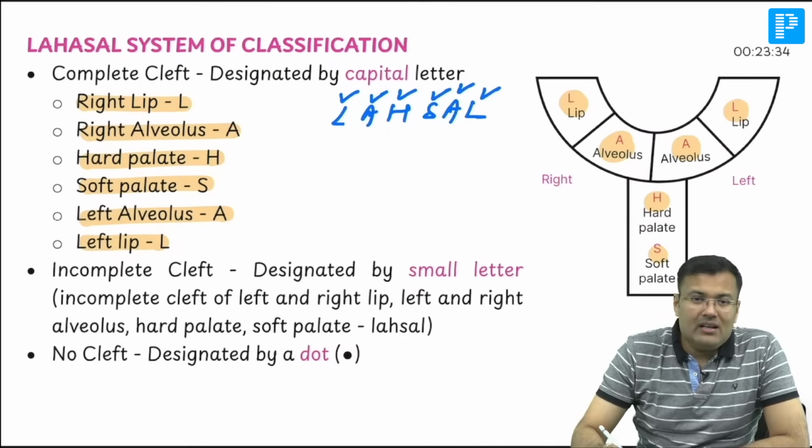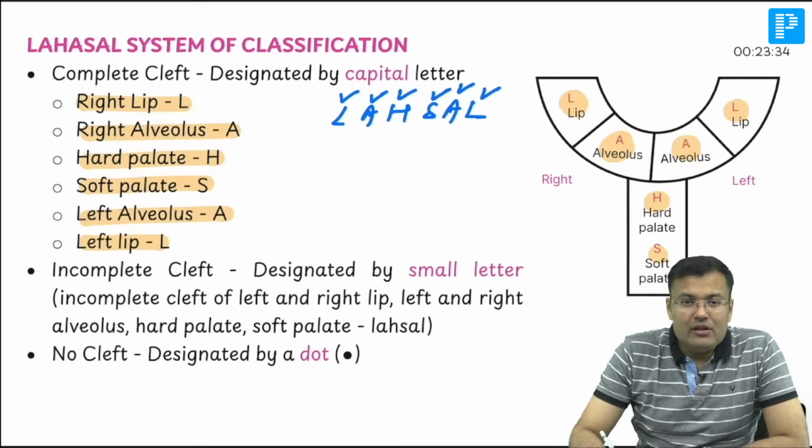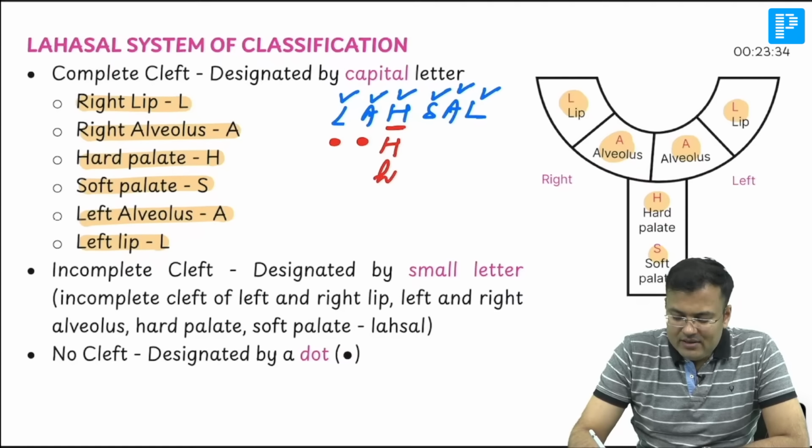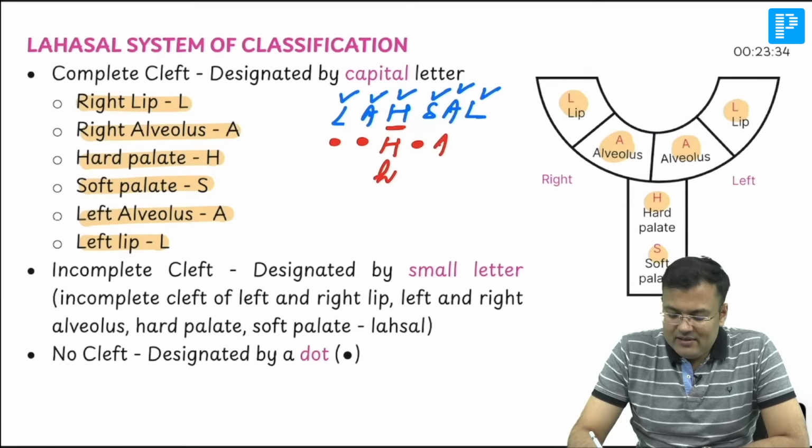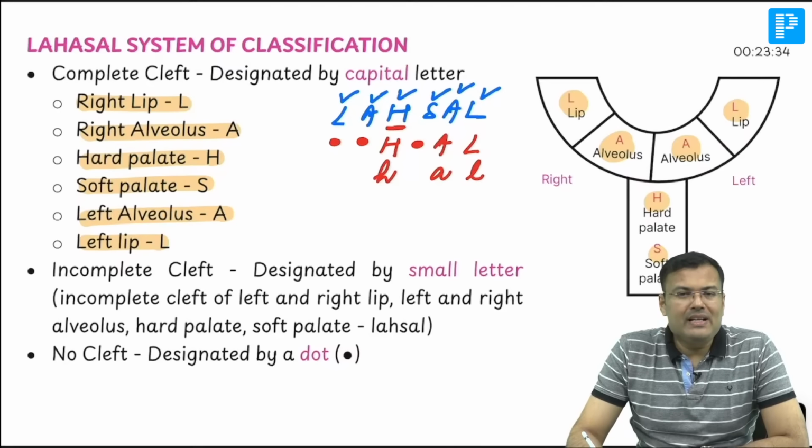So suppose on the right side in the lip and alveolus, no cleft, put a dot. Alveolus, dot. If there is a cleft of the hard palate, what kind? Complete, H. If it is incomplete, small h. Soft palate, if there is cleft, write capital S. If there is no cleft, write a dot. Alveolus, there is cleft, capital A. If it is incomplete, small a. Left lip, if there is cleft of left lip, capital L. No cleft, a dot, or incomplete cleft, small l.